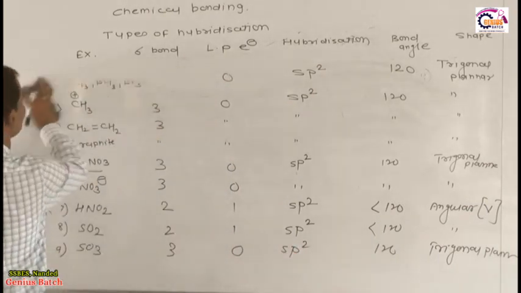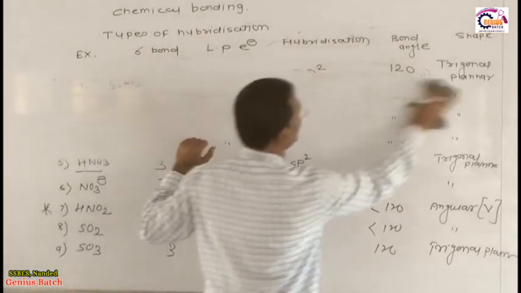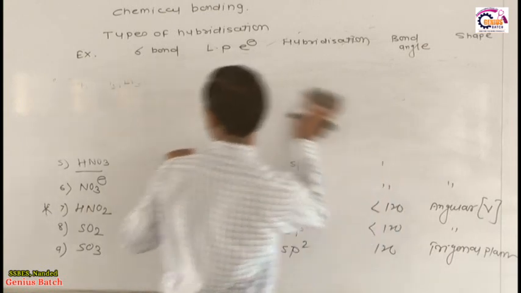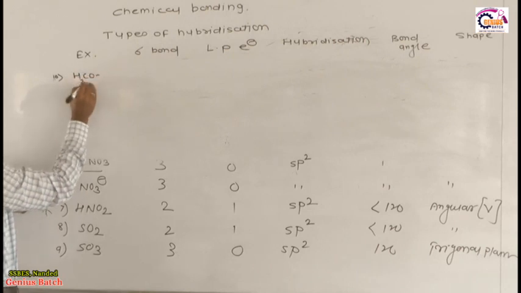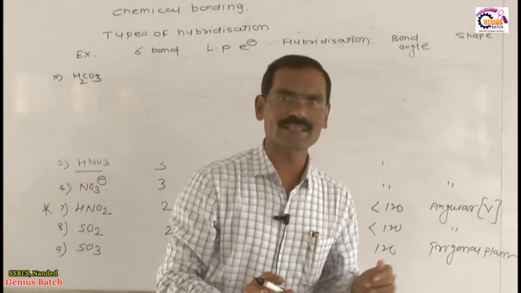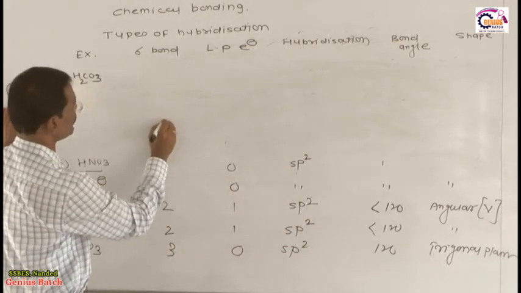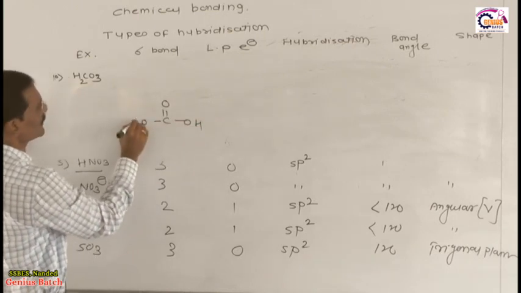Come to the next example, because all examples are very important for your future. They ask you questions on this. The next example, the 10th example, is H2CO3. H2CO3 is nothing but carbonic acid. What is the structure of H2CO3? It has a C double bond O, here OH, here OH. This is H2CO3.